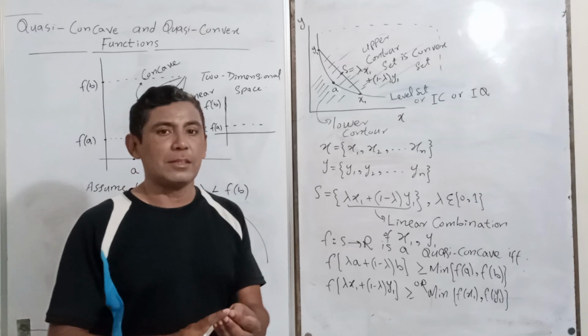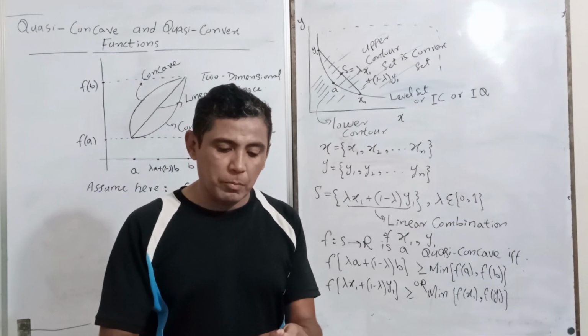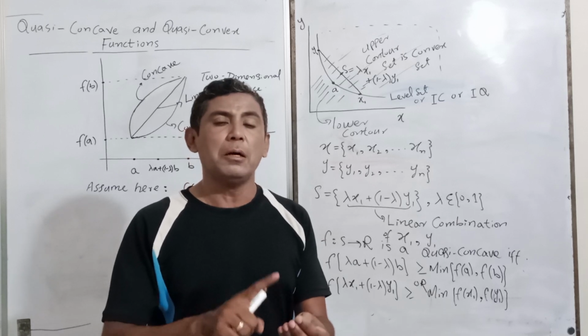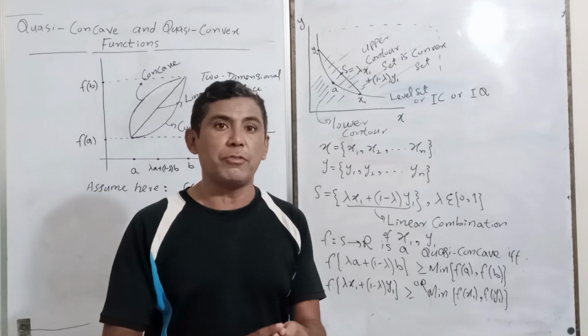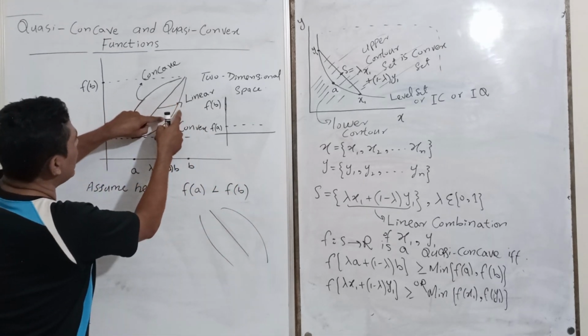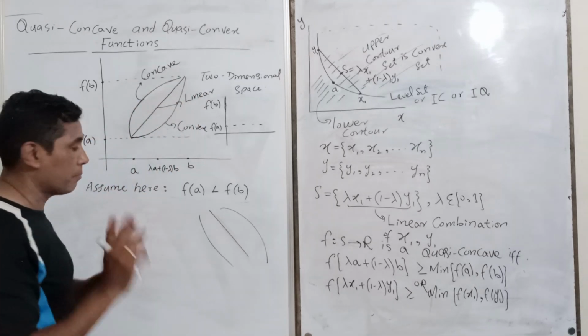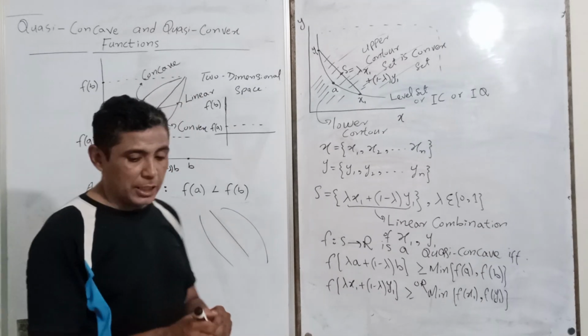Please clear up this misunderstanding that a quasi-concave function must be concave. It may be convex, it may be linear or it may be concave, but one technical definition is here.